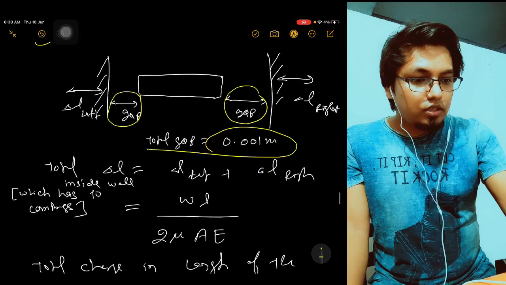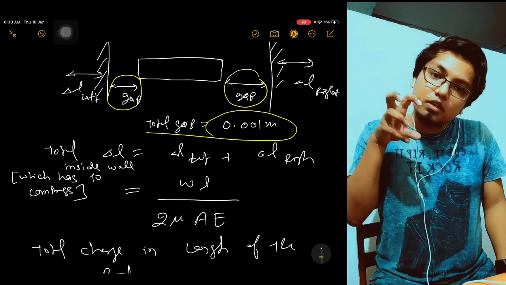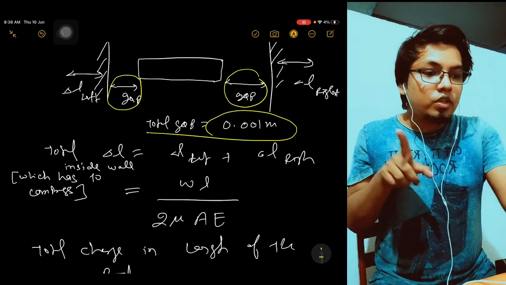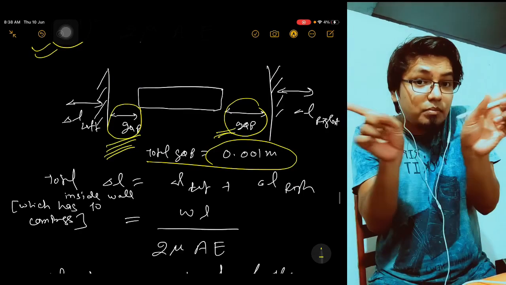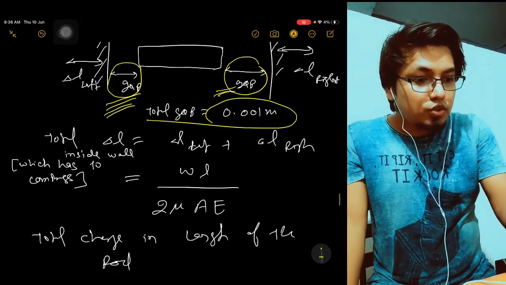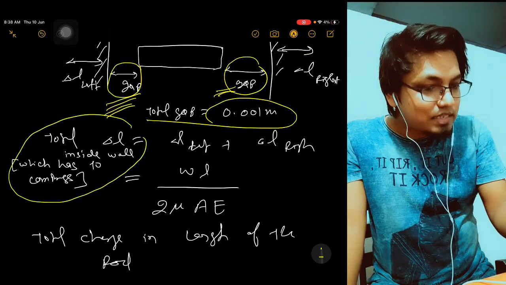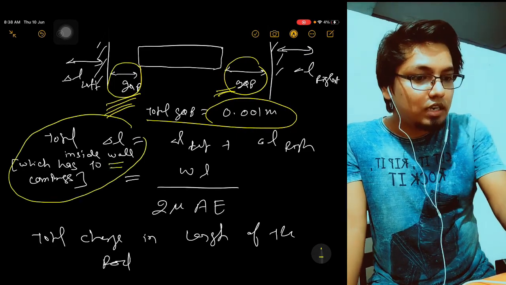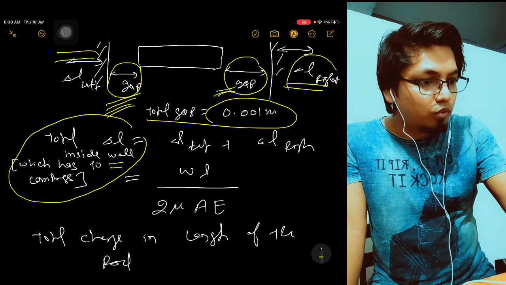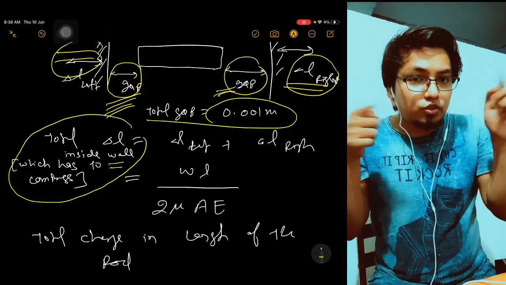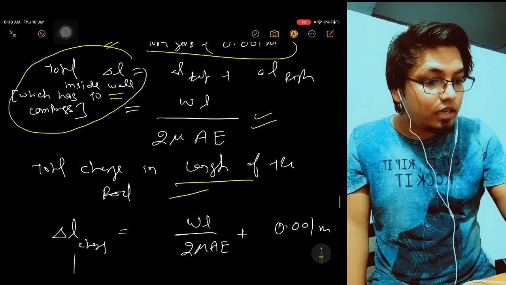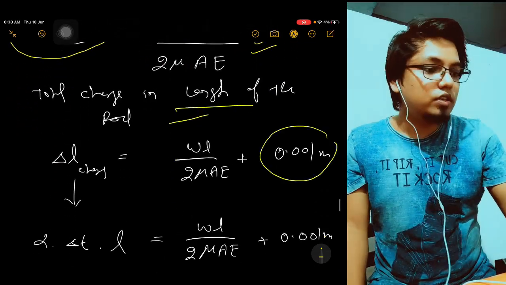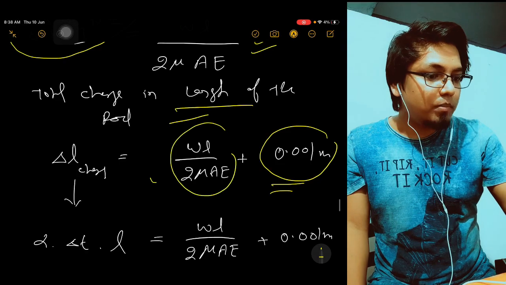But now see, it means we have to increase the temperature in such a way that you are able to increase this gap, and after that the compressive extra length also. So the total del L inside the wall, on the left side here and the left side here, if you add both, it should be the compressive length, that is this much. And the total change in the length of the rod is this much to overcome the gap and this much to apply the stress.